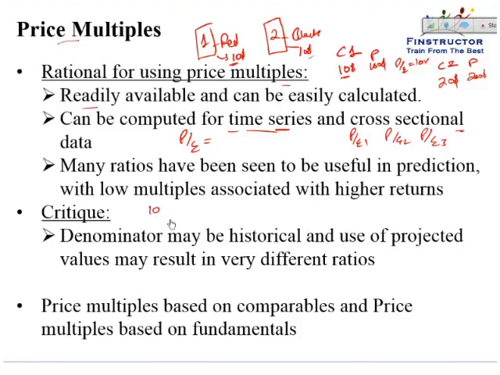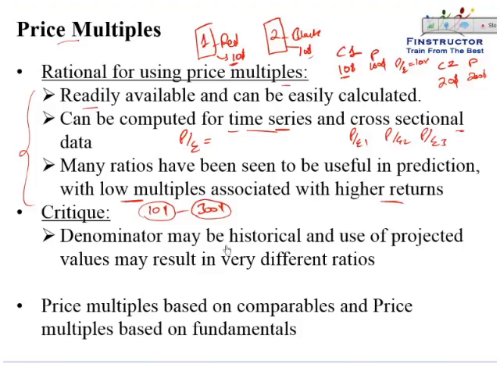Whereas for the same earnings of, let's assume, $10, if the stock price is $300, that is, the company is making an earnings per share of $10 and people are willing to pay a price of $300 for purchasing those earnings or purchasing that stock, then that means the stock is more richly valued, or people either expect these earnings to grow very rapidly or the stock is probably overvalued. So we've generally seen that lower multiples are associated with higher returns in the long run. So this is the rationale for using a price multiple based approach.